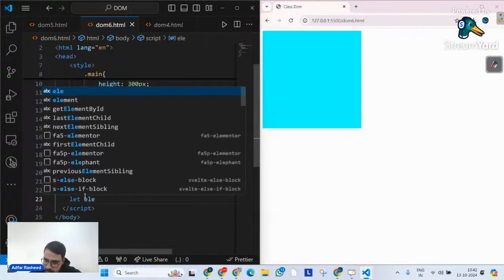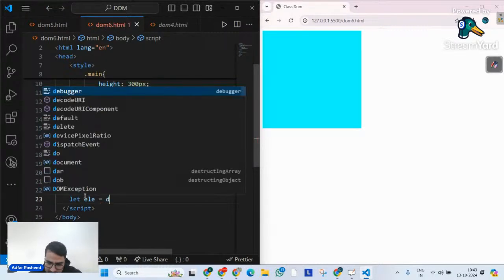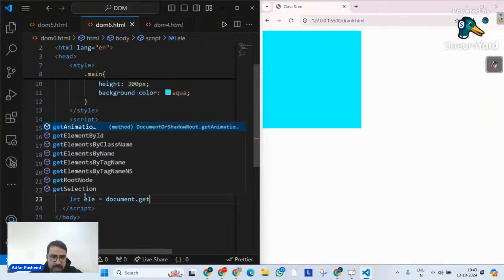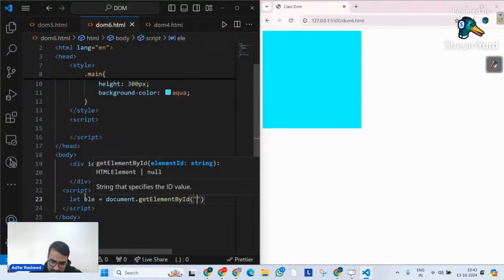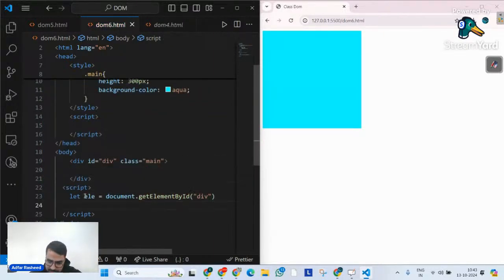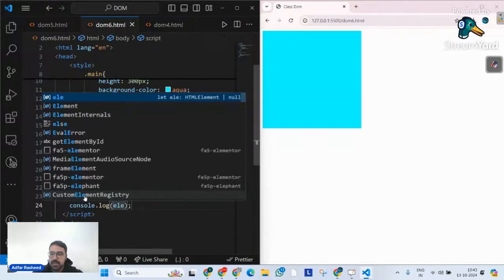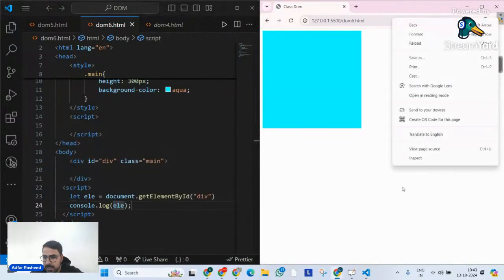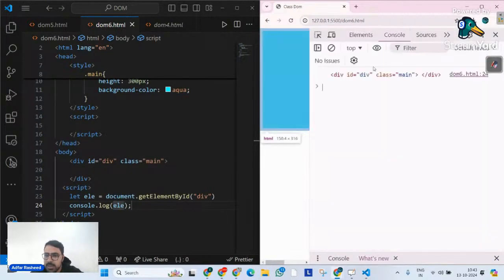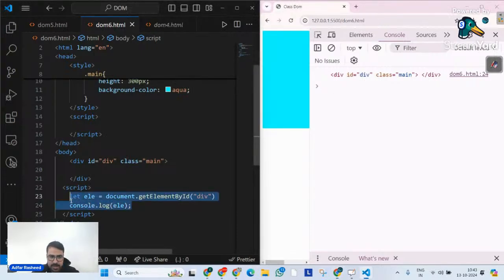So I will simply read an element. I will tell my document, please get an element by ID, and that ID is div. If I console.log my ele, and go inside my inspect and into my console, we can clearly read our div, because that's what the element is, and we are logging the same element here.